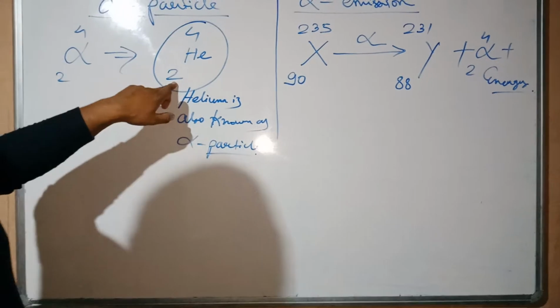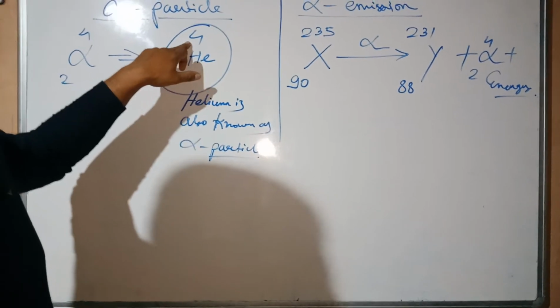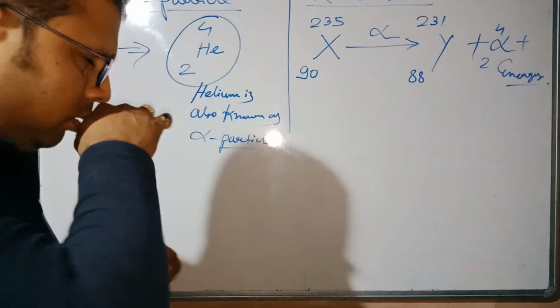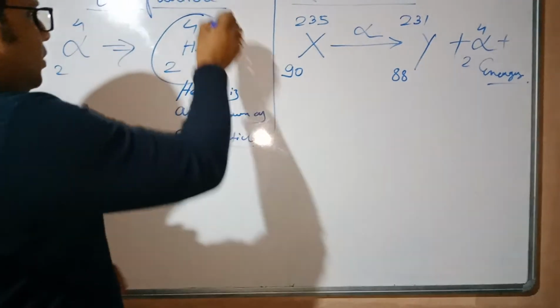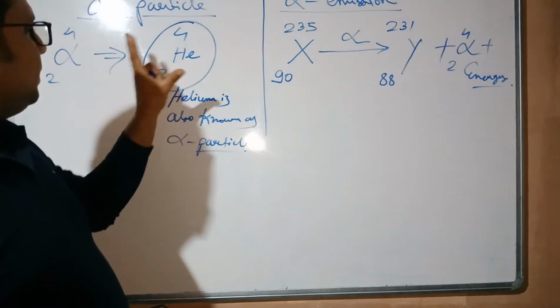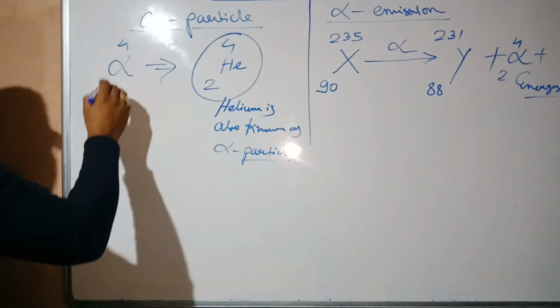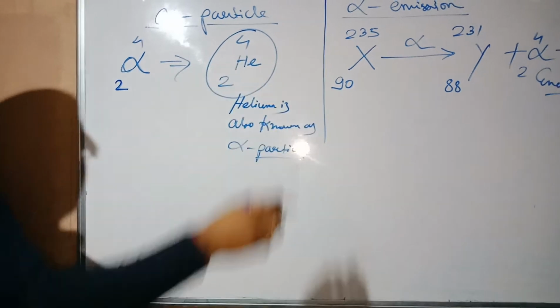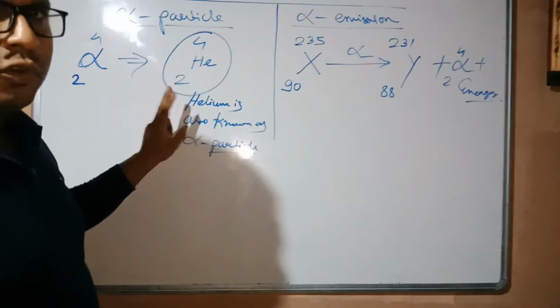So the atomic number will be 2 and the atomic mass number will be 4. When an element has this particular arrangement, these particular values, then it is called an alpha particle. 2, 4, 2, 4, like that.